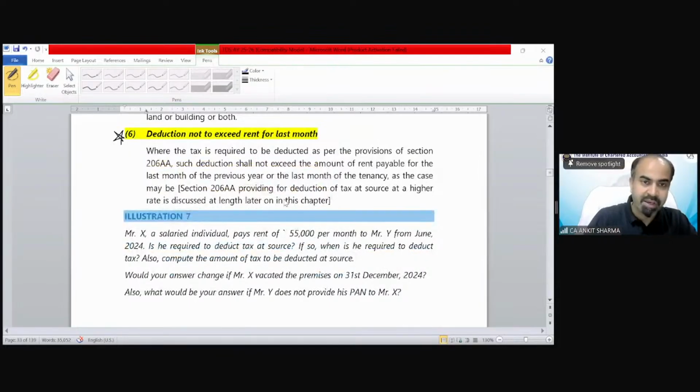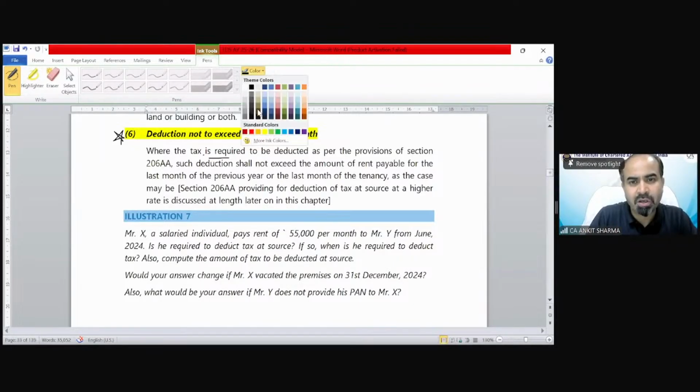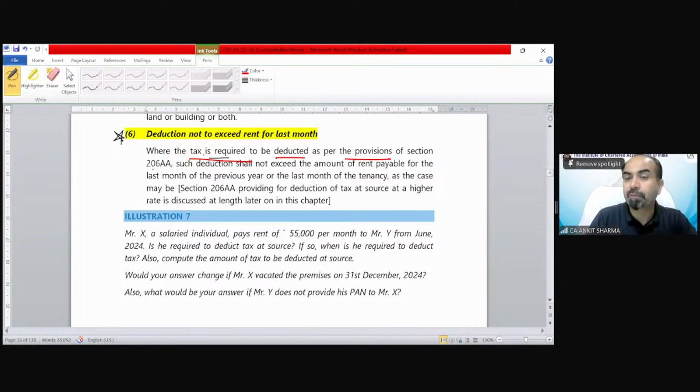The 6th point was there and it says, where the tax is required to be deducted as per the provision of section 206AA, such deduction shall not exceed the amount of rent payable for the last month of the previous year or the last month of the tenancy, as the case may be. So now, if we solve illustration number 7, you will understand how to implement section 194IB provision.